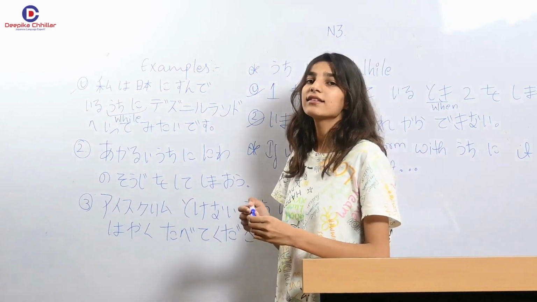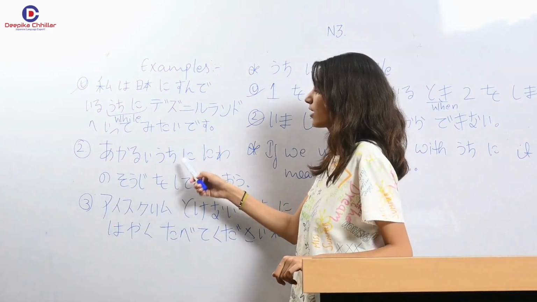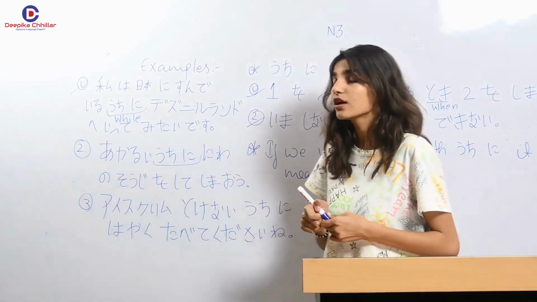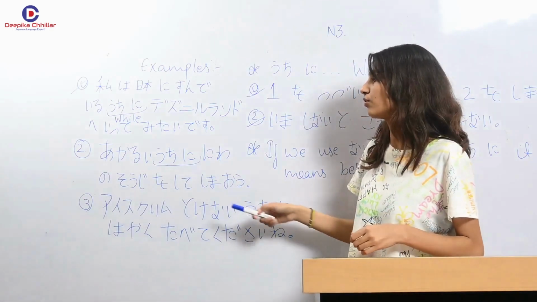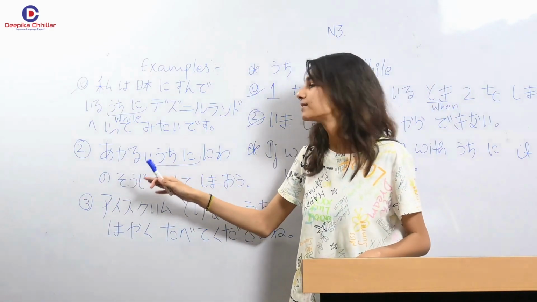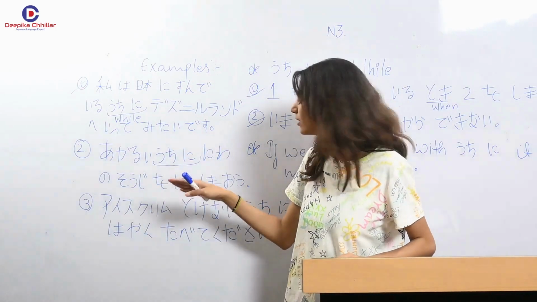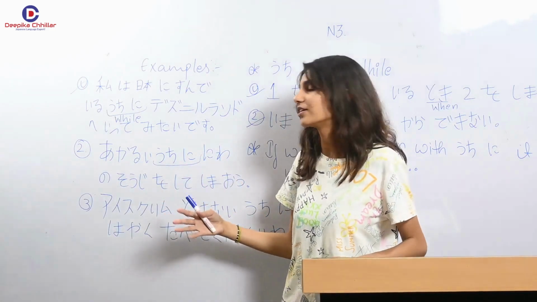The second example here we are having is Akarui uchini. Now this is our pattern. Akarui uchini niwa no soji o shutte shimau. Akarui means bright. Niwa no soji, clean the park. O shutte shimau, let's clean the park. Or let's clean the garden.